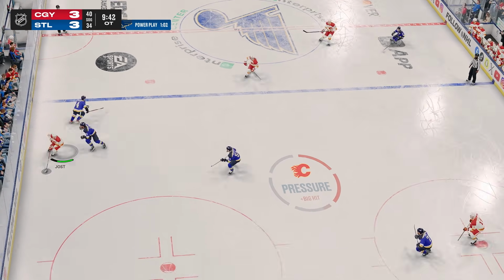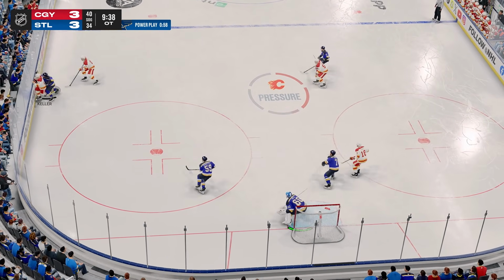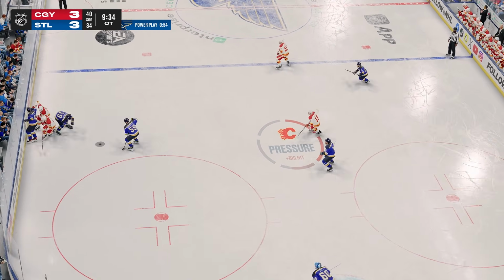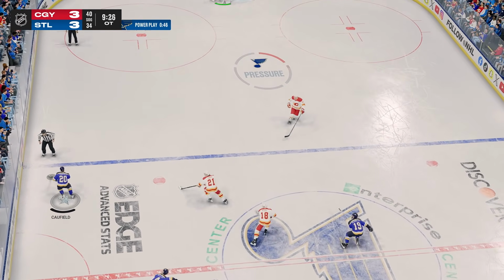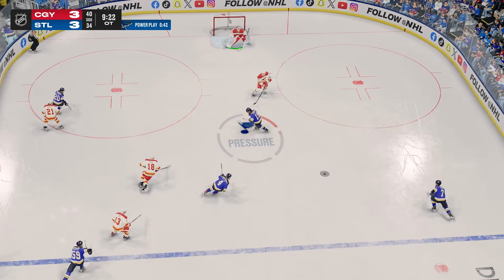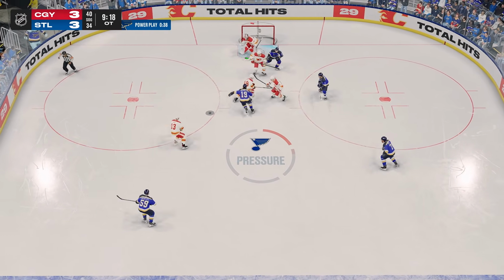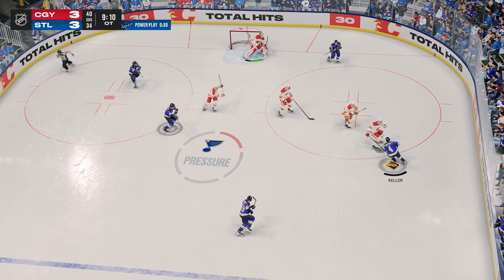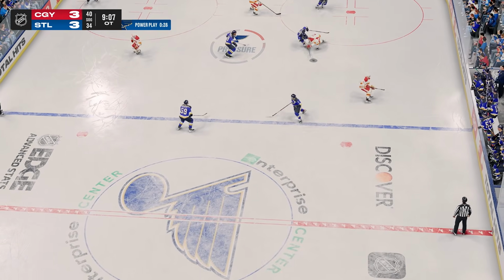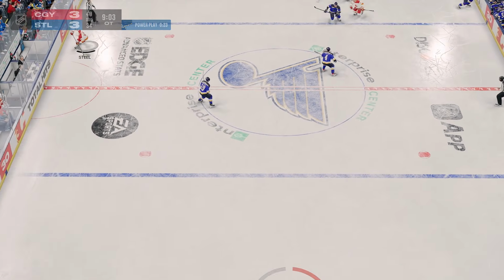Okay, St. Louis, you had an amazing opportunity to score here, and y'all have done absolutely nothing. Calgary's had more offensive zone time than you guys have. I don't know what you're doing here. Cole Caufield's absolutely exhausted. Calgary could probably score a shorthanded goal based on how tired St. Louis is right now. They have way too many gassed players on the ice. Calgary's got a bit of gas in the tank here. They might be able to create something.